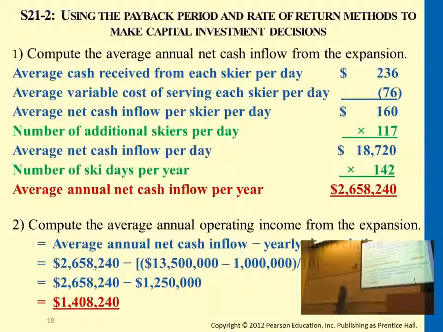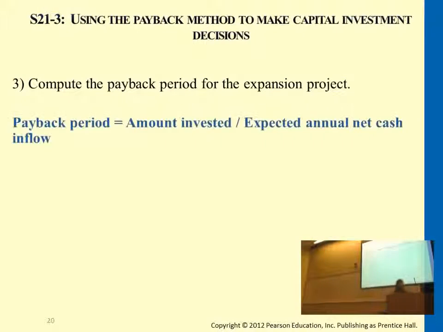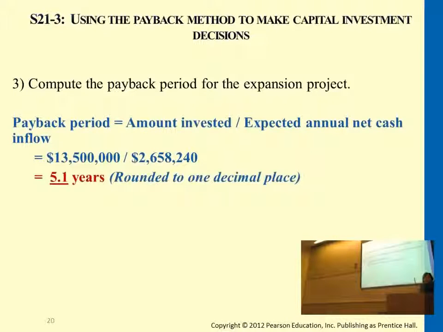Okay, so remember, payback period, we're using net cash inflow. Only rate of return, we use operating income. Okay, so payback period will be calculated like this. It'll give you 5.1 years to cover the whole thing. Okay, so after the expansion and after every single year's usage, it takes you 5 years to make this year's revenue that you're getting, the cash inflow, to cover the initial cost, $13 million.